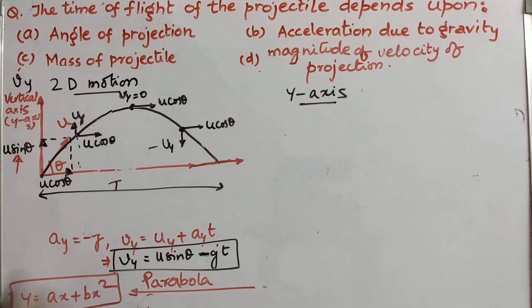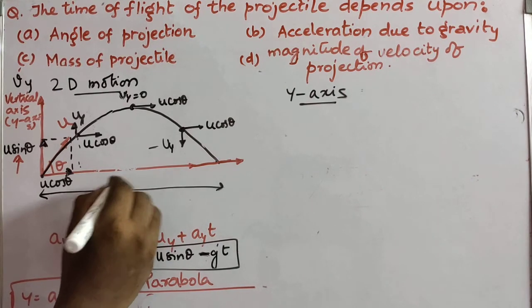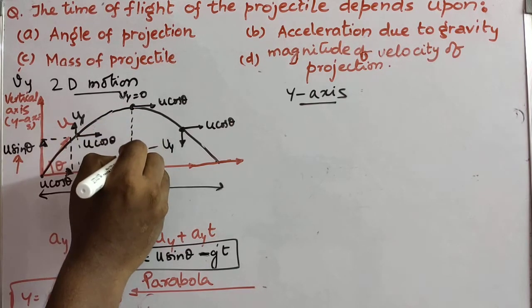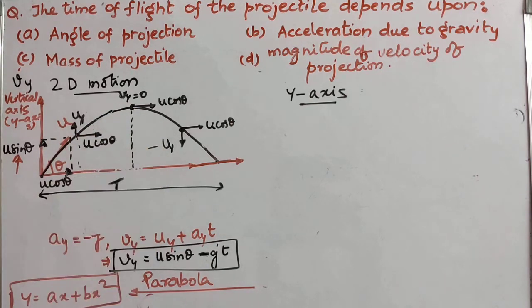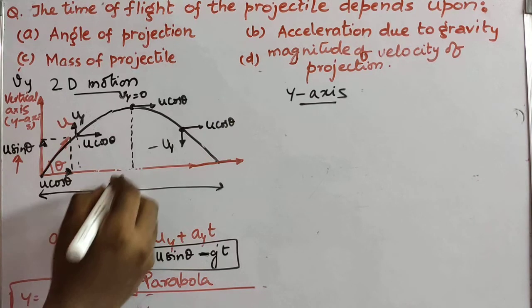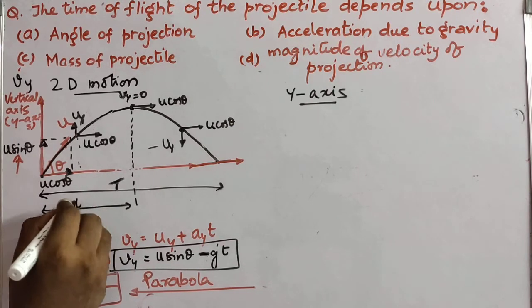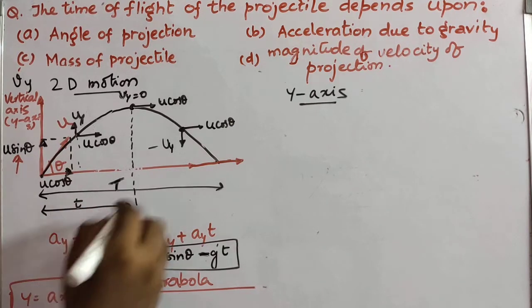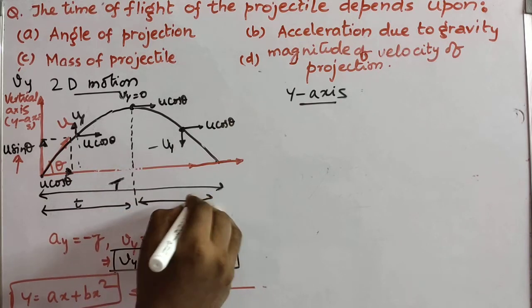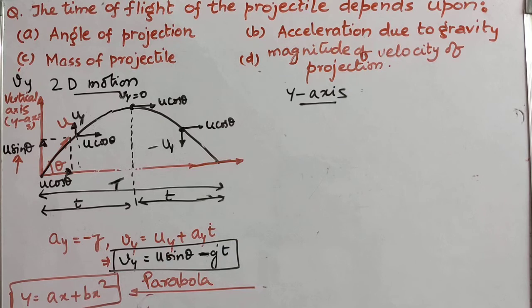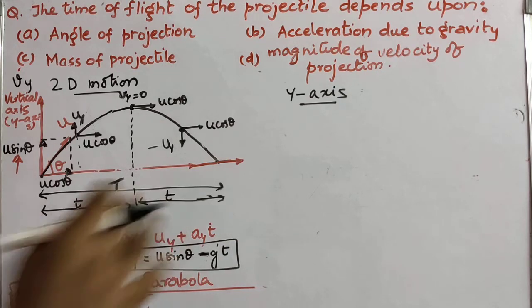It is represented by capital T. There's a point here where the body reaches maximum height. From the start up to that point, we'll take it as small t. And the time from the topmost point to the finishing position will also be equal to t.